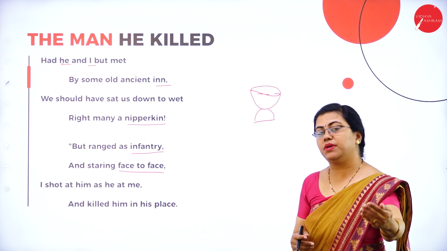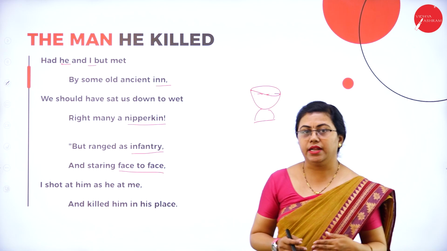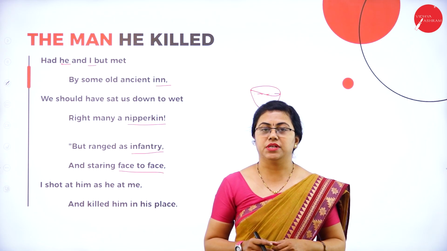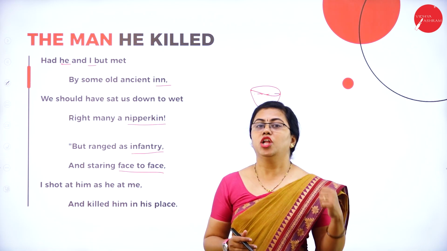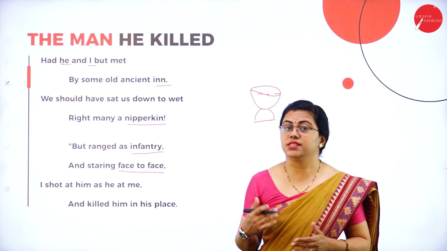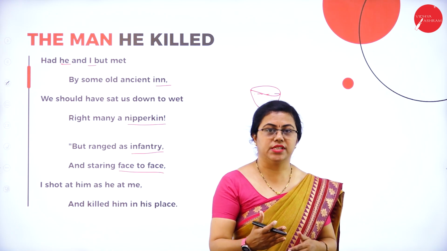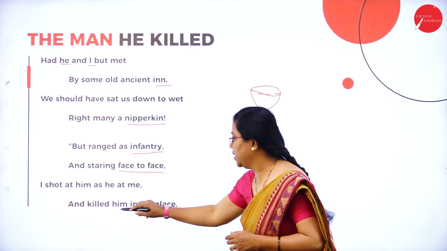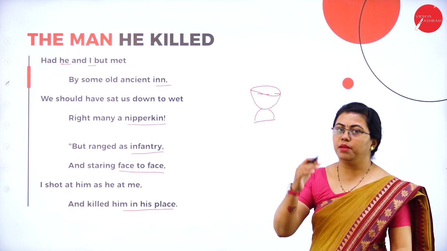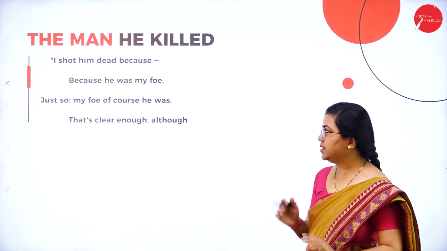So the other person also shoots at the narrator, and the speaker, that is the narrator, also shoots at the other person. But that person loses the shot, he loses the aim. But here the author, that is the speaker, actually shoots correctly and he kills him in his place. That means he actually killed him in his own position, is what he says.